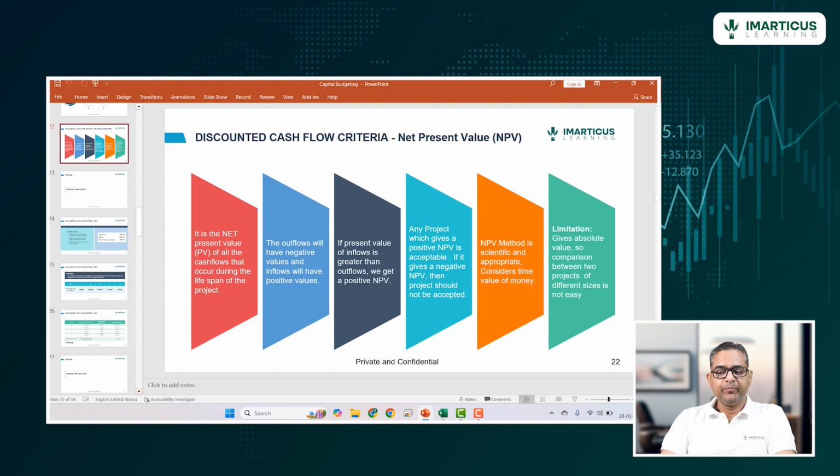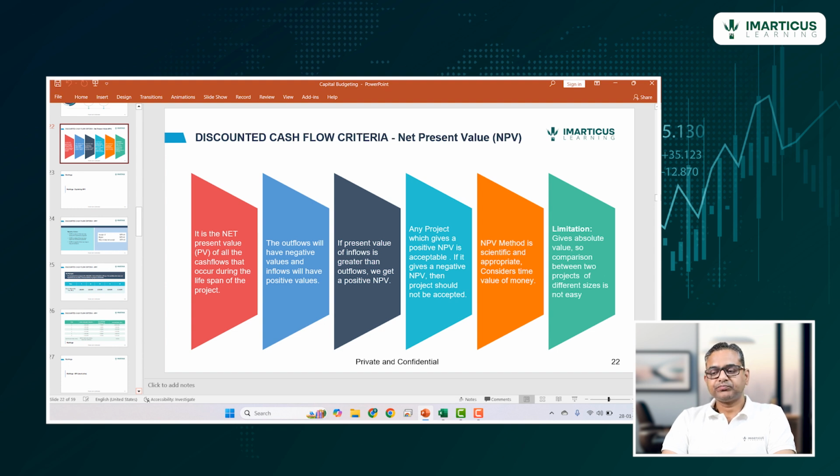It is acceptable. If it is giving a negative NPV, negative NPV means the present value of cash inflows is less than the present value of cash outflows. So what we are investing, what is going out in today's terms, is more than what is coming in, in today's terms. So why should we do that project? Investment is higher than the returns we are getting. So that would result in a negative NPV. And as per the decision rule, if the NPV is negative, we should not accept that project. We are losing value in that case. We are wasting our money in that case.